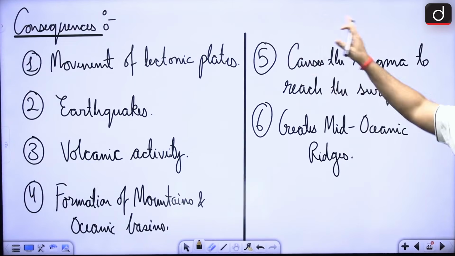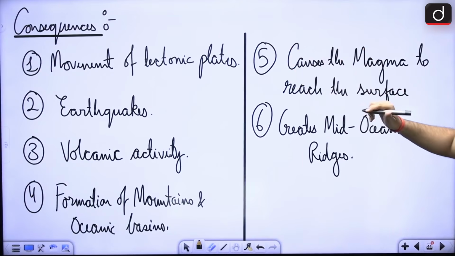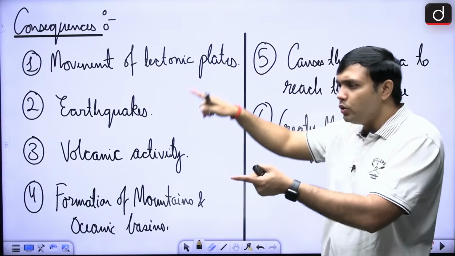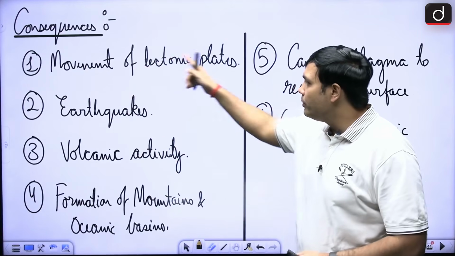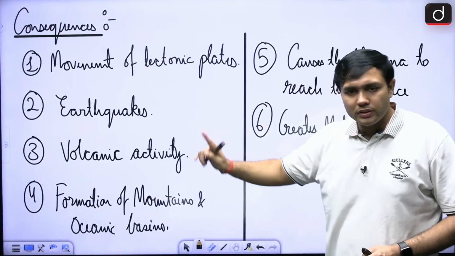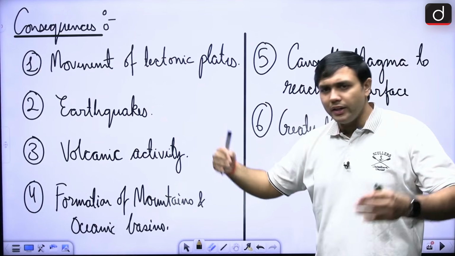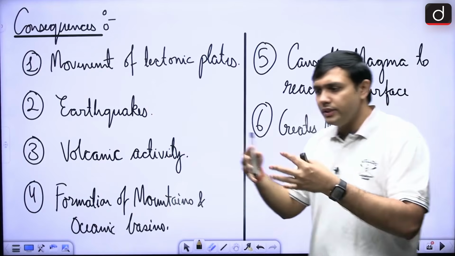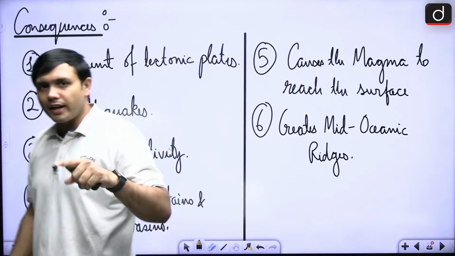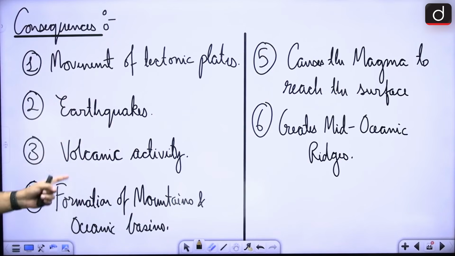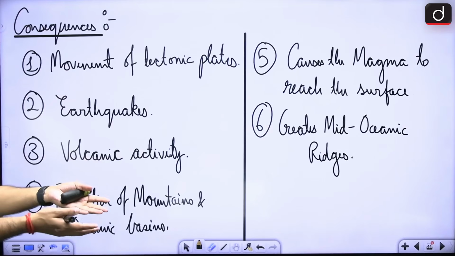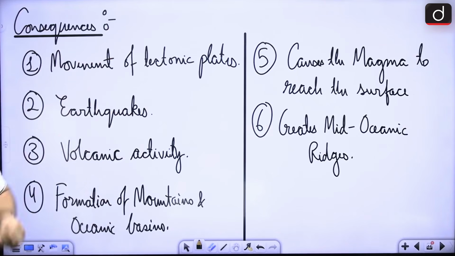Now, I'm hoping that convectional current is quite a bit clear to you now. So there is this circular motion of semi-molten material that is happening in the asthenosphere, leading to the movement of the tectonic plates. It is leading to earthquakes, it is leading to volcanic activity. These are due to this plate interaction only, and this plate interaction is happening because of this convectional current. It is leading to formation of mountains and ocean basins.